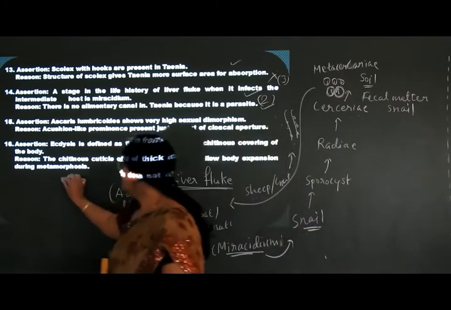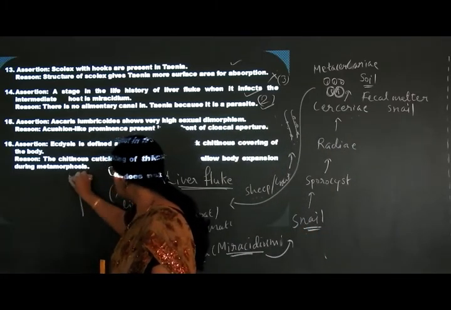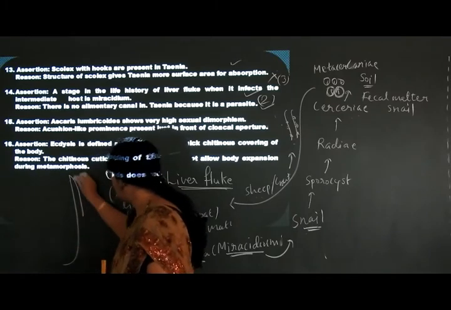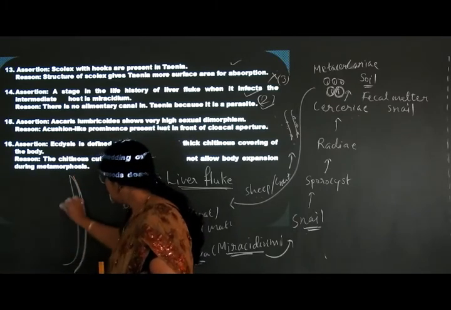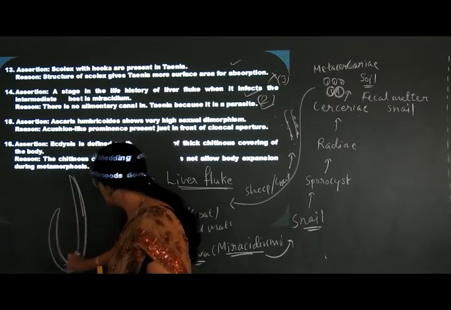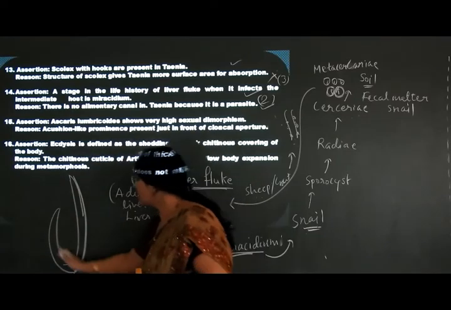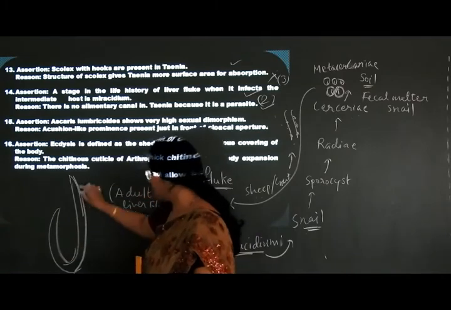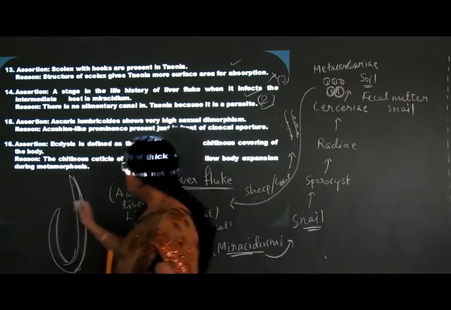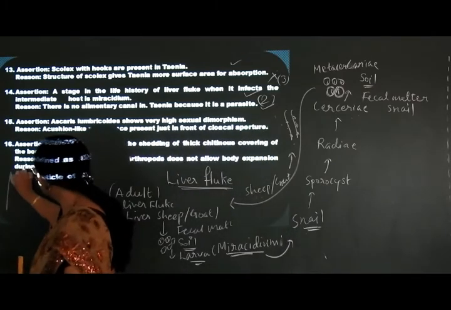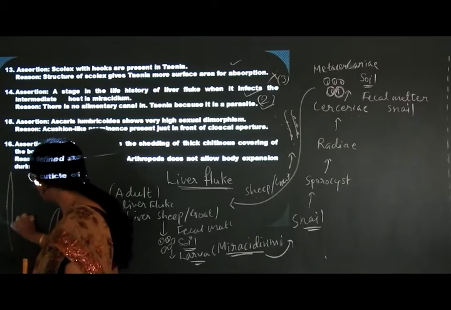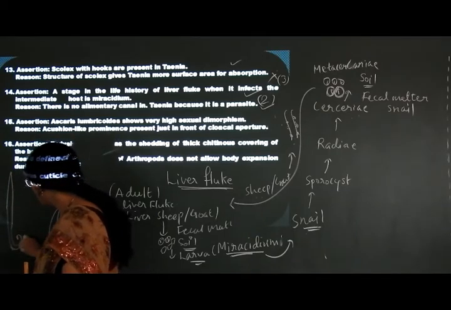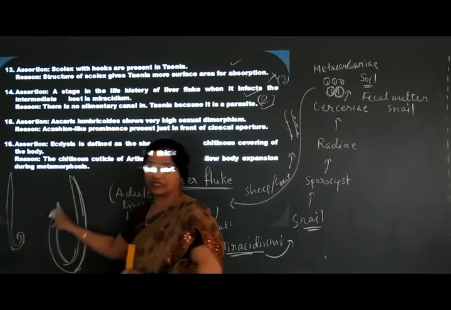Here, male and female Ascaris: you can see the female is very long and fat, but we have just made it coiled and curved here. Whereas the male is very thin and coiled.